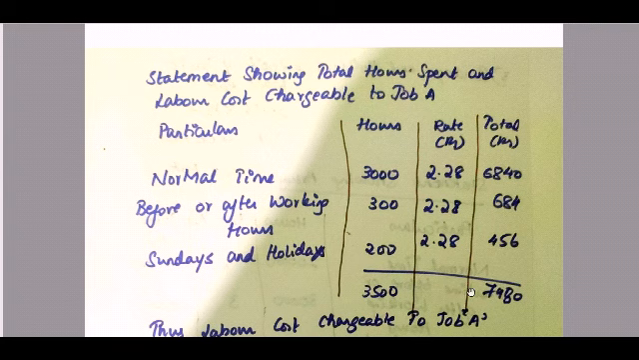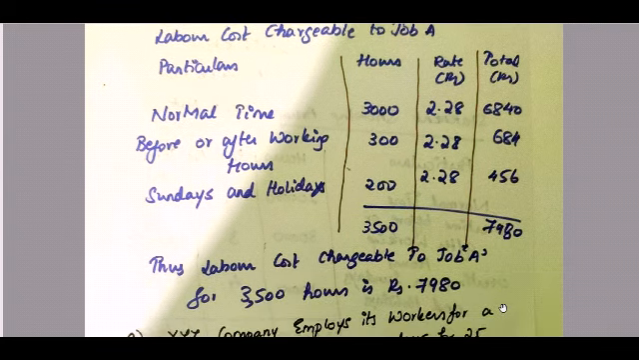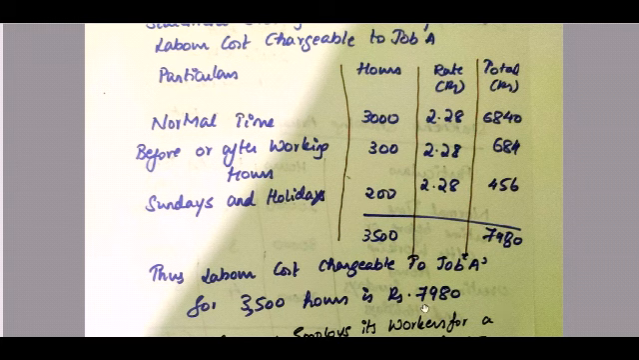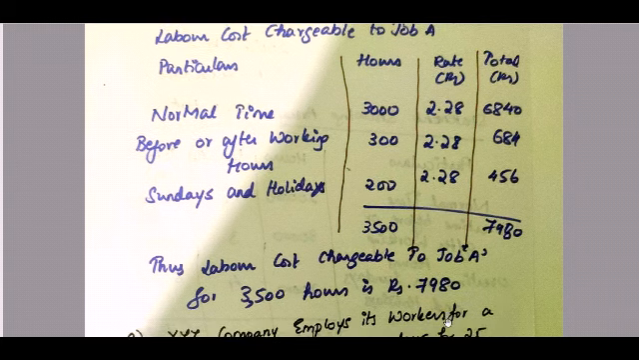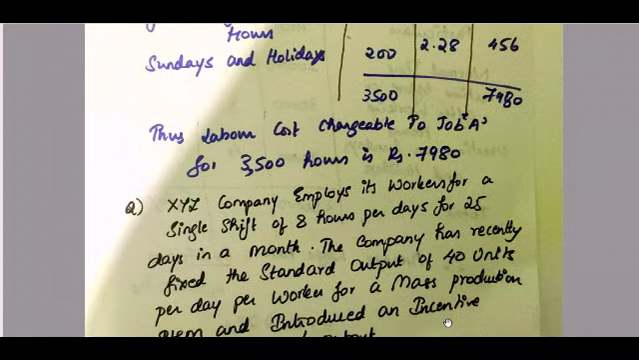So 3,500 hours, and the total earnings is 7,980. The labor cost chargeable to job A for 3,500 hours is 7,980 rupees.